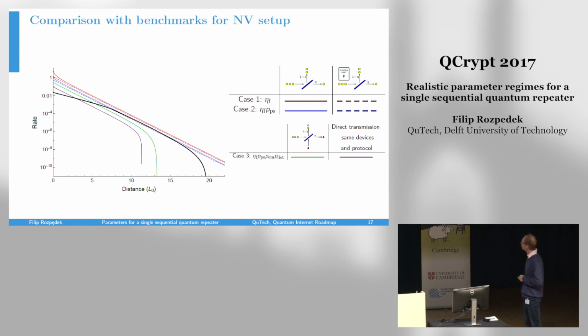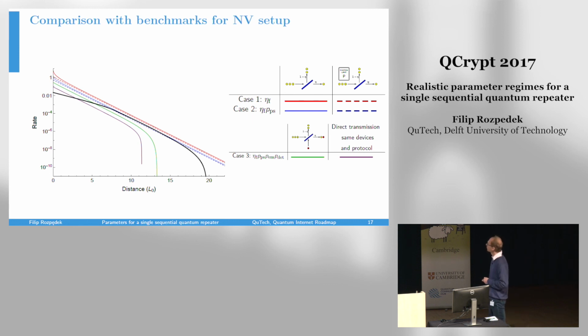And then in the scenario where we included detectors in the channel, we have the thermal benchmark. And finally, we also have a benchmark that we call direct transmission with the same devices and the same protocol. This corresponds to the scenario where we effectively implement the same protocol over the direct transmission channel.